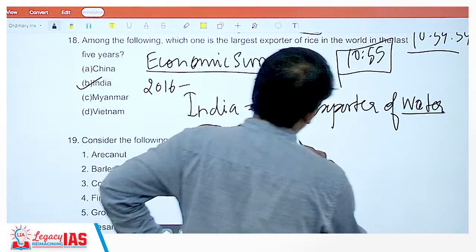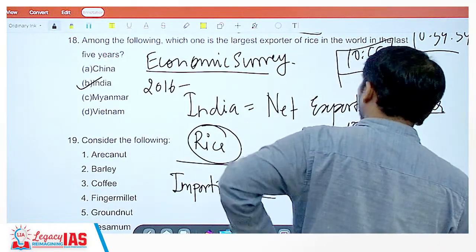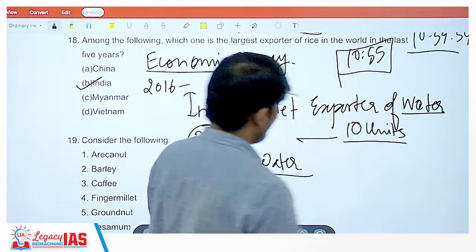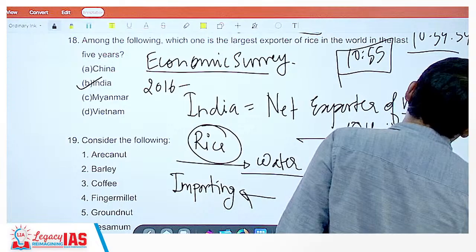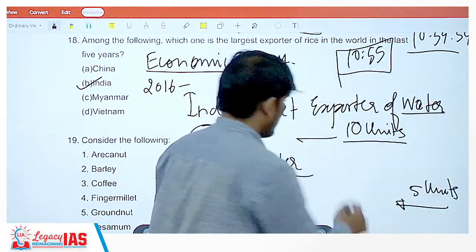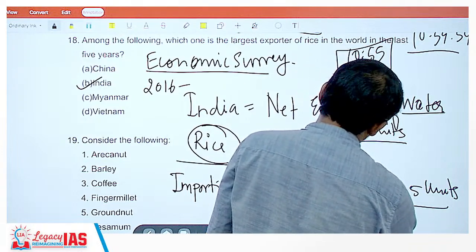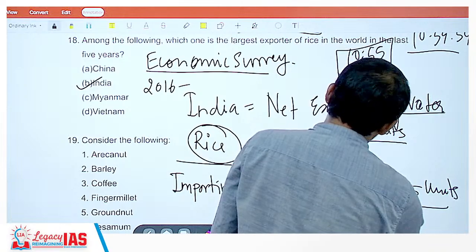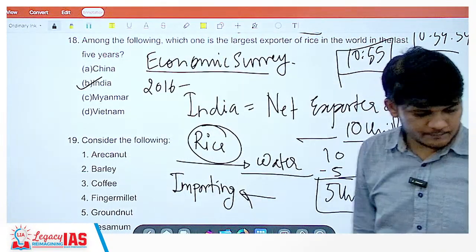So you export, let's say, 10 units of water, because you are exporting things which require 10 units of water. You are importing something which requires only 5 units of water. So how much have you lost? You have lost 10 minus 5, that is 5 units of water. So India is a net exporter of water. Okay.